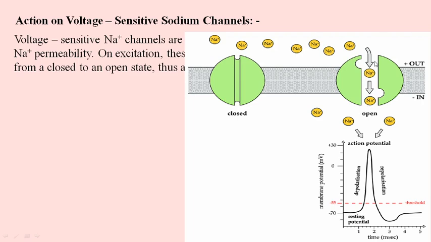This is outside the cell, and this is into the cell. Whenever sodium ions come into the cell, the cell will be depolarized. Suppose there is minus 55 millivolt, and whenever there is an accumulation of positive charge, this negative will gradually reduce and become positive. It will reach an action potential of around plus 30 or plus 40 millivolt, and the nerve impulse can be transmitted across the neurons, and the neurons can communicate with each other.